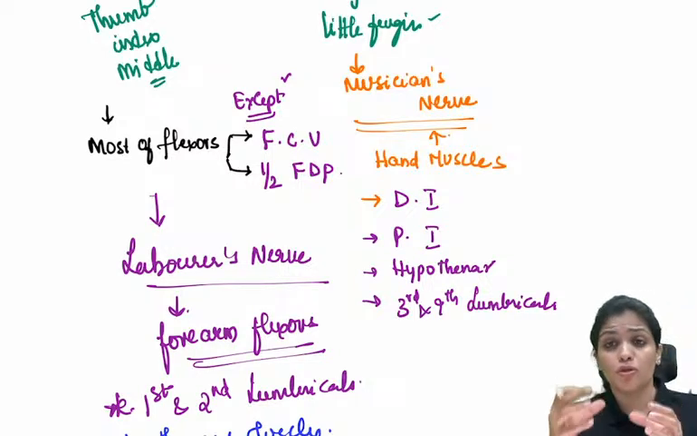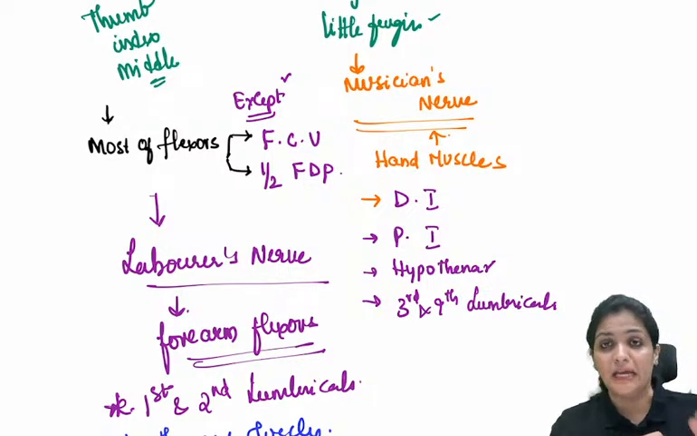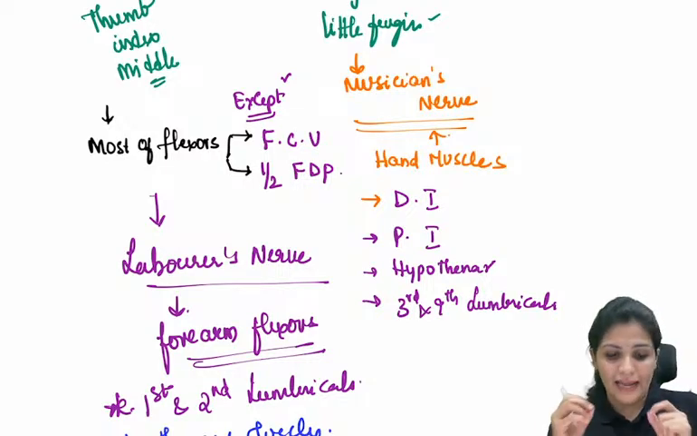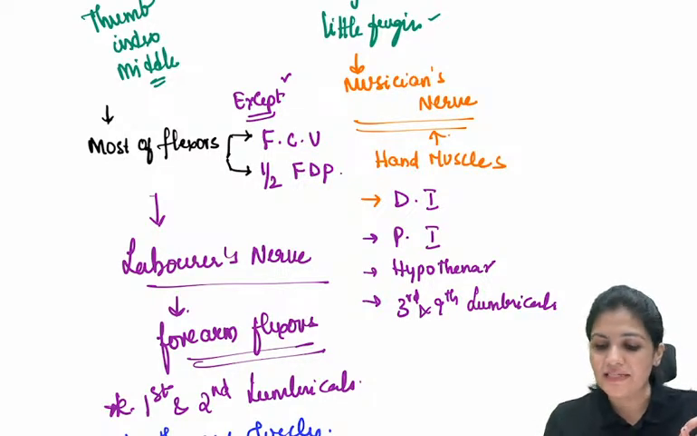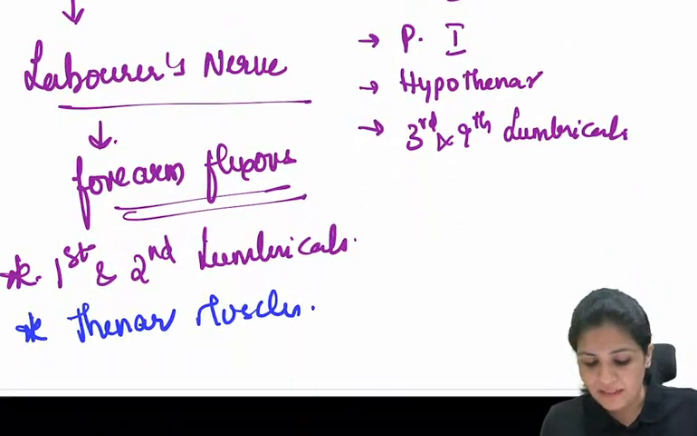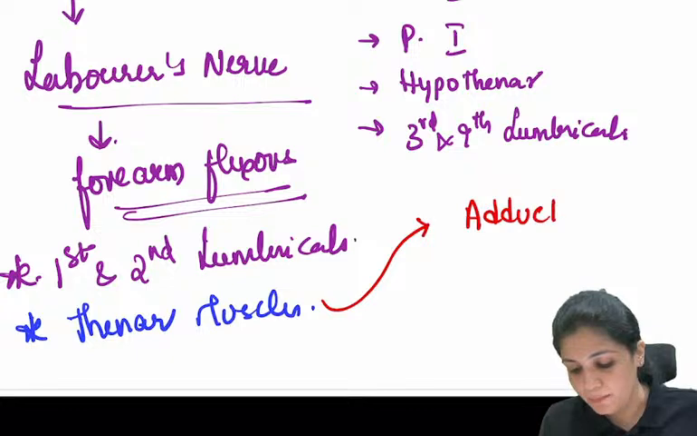The ulnar nerve supplies most of the hand muscles, right? Then which hand muscles does the median nerve supply? The thenar muscles, a group of muscles, and the first and second lumbricals, right? Now what is important for us is whatever is the exception. In the thenar group of muscles, there is one muscle, that is adductor pollicis.